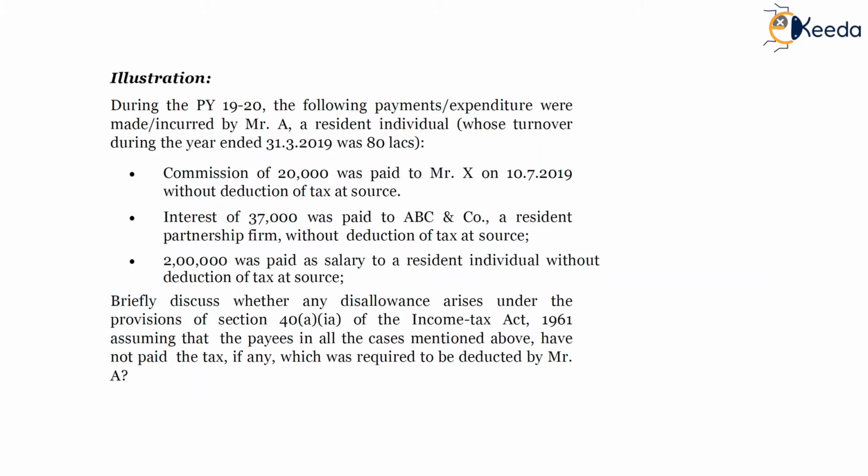Briefly discuss whether any disallowance arises under the provisions of 40A(1)(a), assuming that the payee has not paid any tax. So, as we have discussed, for commission and interest nothing will be disallowed, and for salary 2 lakh into 30%, which is 60,000, will be disallowed in the hands of Mr. A.